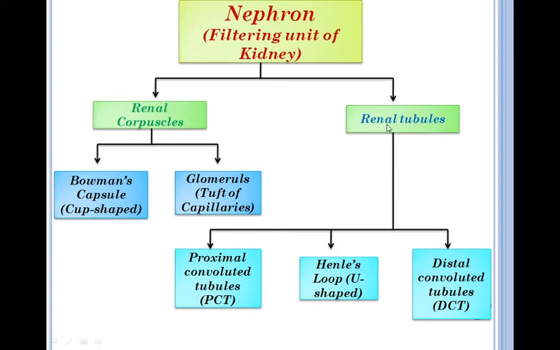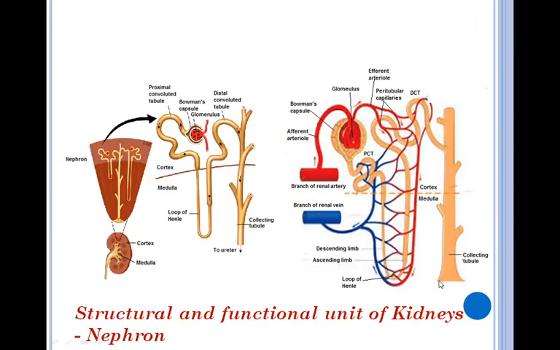Renal tubules of nephron are further of 3 types. They consist of 3 parts. Proximal convoluted tubule, that is PCT, U-shaped Henle's loop or loop of Henle, and distal convoluted tubule, that is DCT. Convoluted means coiled part. Now let us see the structure of nephron with the help of this diagram.